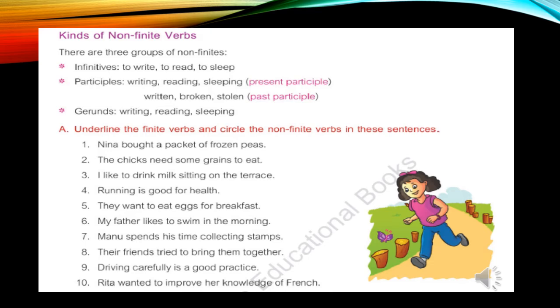Now see the third sentence. I like to drink milk sitting on the terrace. Here see the verb is drink. Again it is with to plus drink. To plus main verb in base form, that's called infinitive. And because this is infinitive, that's why it will not change.